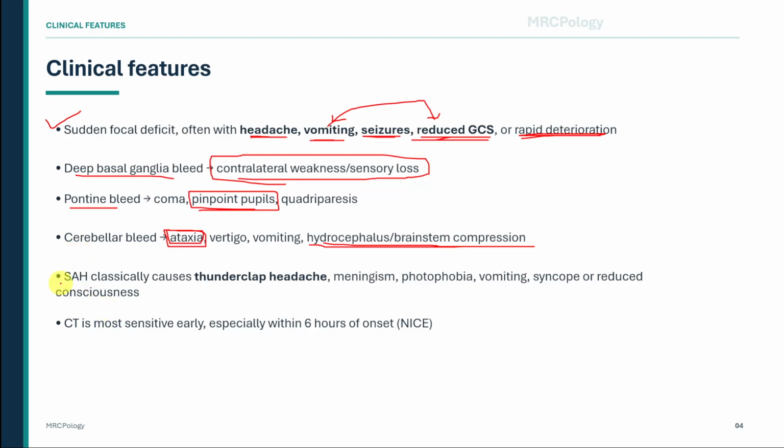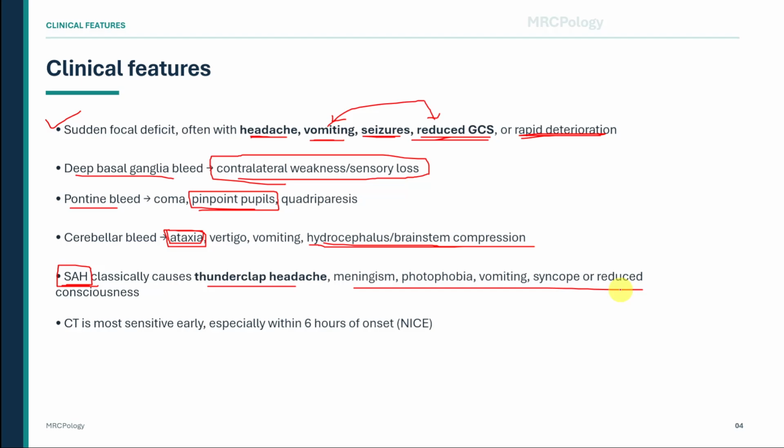Subarachnoid hemorrhage is different. Here, blood enters the subarachnoid space, classically from a ruptured berry aneurysm. The classic presentation is a thunderclap headache, sudden, severe, maximal at onset. Patients may also have meningism, photophobia, vomiting, syncope, or reduced consciousness. Meningism occurs because blood irritates the meninges. Do not confuse subarachnoid hemorrhage with migraine or meningitis when the headache is abrupt and explosive.